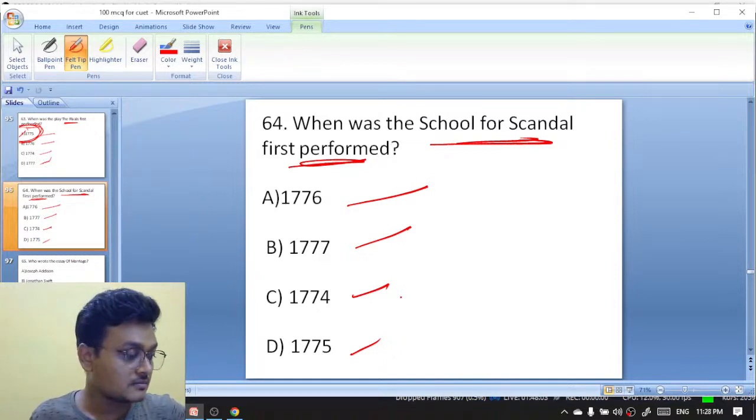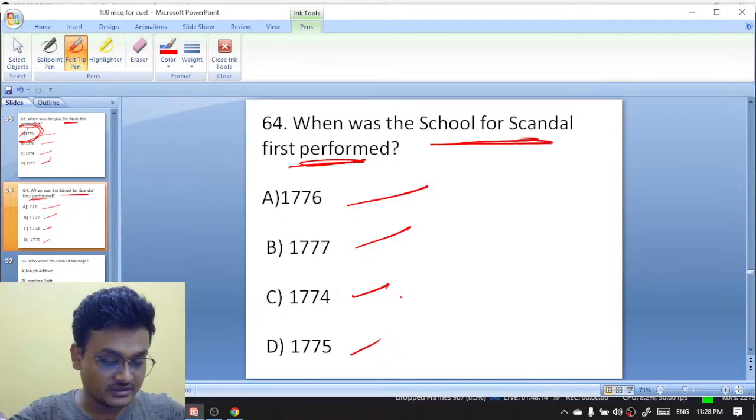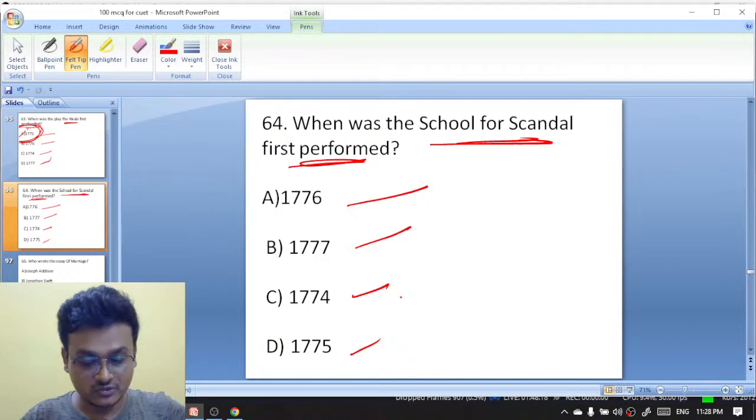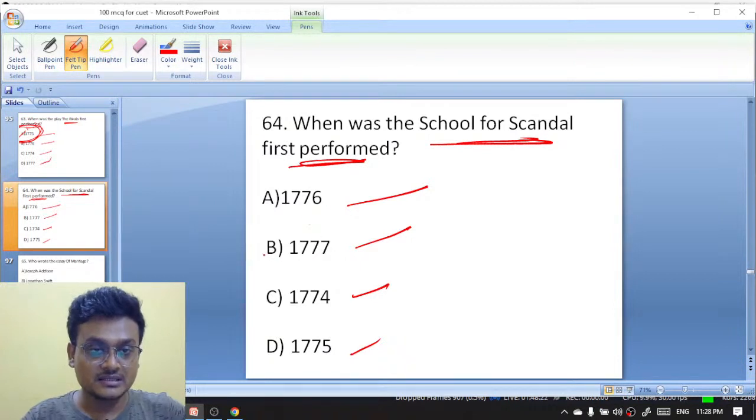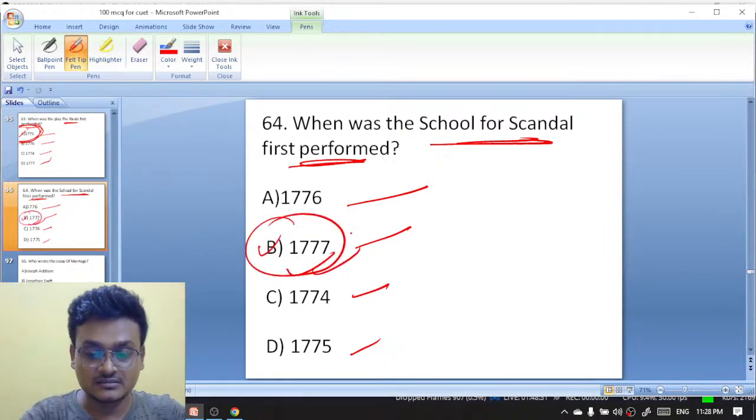The Rivals came in 1775, and after two years, yes, exactly, a two-year gap. This is how you can remember: The Rivals 1775, The School for Scandal 1777. Exactly.